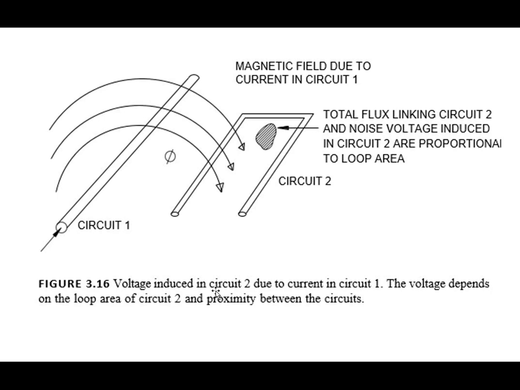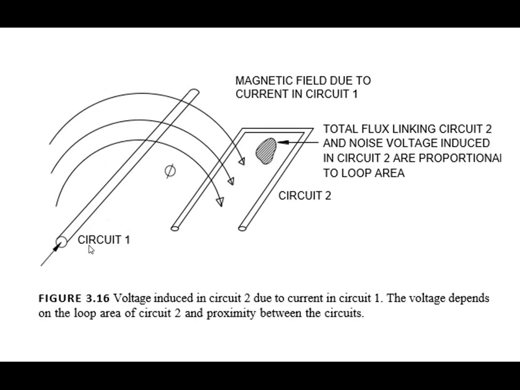The voltage depends on the loop area of the circuit and the proximity between the circuits. In the figure, this is circuit 1 and current is flowing through it, and due to this the magnetic field is produced. This magnetic field links with circuit number 2. The highlighted portion is the total flux linking circuit 2, and the noise voltage induced in circuit 2 is proportional to the loop area.